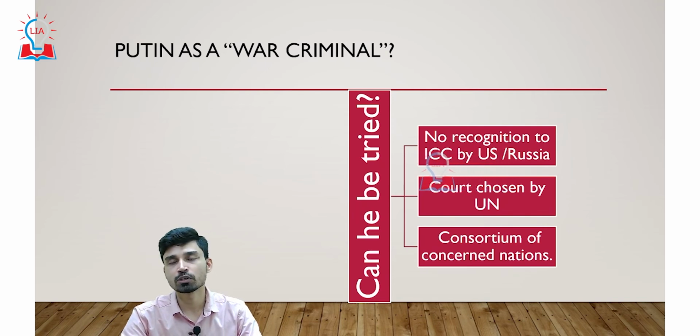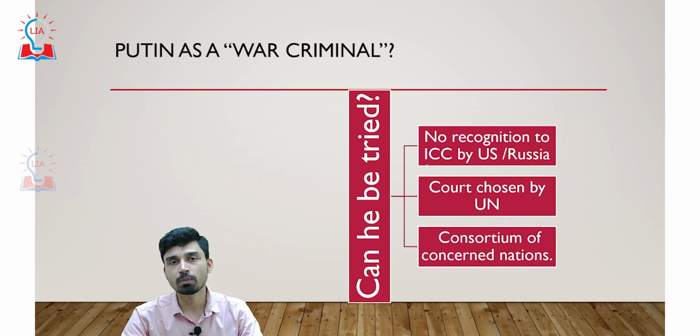Second is the possibility that the United States itself declares Russian President Vladimir Putin a war criminal through a separate court or tribunal established under its mandate. That is another option. And the third option, as I discussed, is a consortium of the concerned nations, whether the European Union or North American nations, say Canada, USA, or Australia. They can all come together, set up a military tribunal, and try to proceed against Russian President Vladimir Putin.